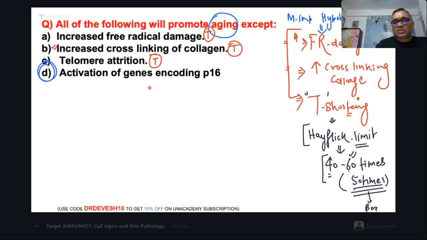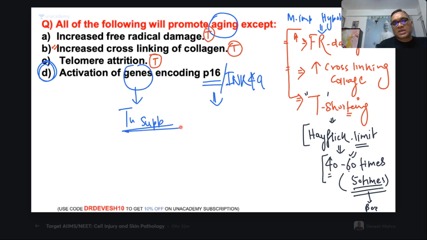Activation of the genes encoding P16 or INK4A proteins, and activation of what gene? These are the tumor suppressor genes. Remember, these are the tumor suppressor genes, which are encoding proteins P16 and INK4A. And remember what they are going to do. Why are they anti-aging? Because P16 INK4A are going to stop the cell cycle at G1 as a checkpoint.